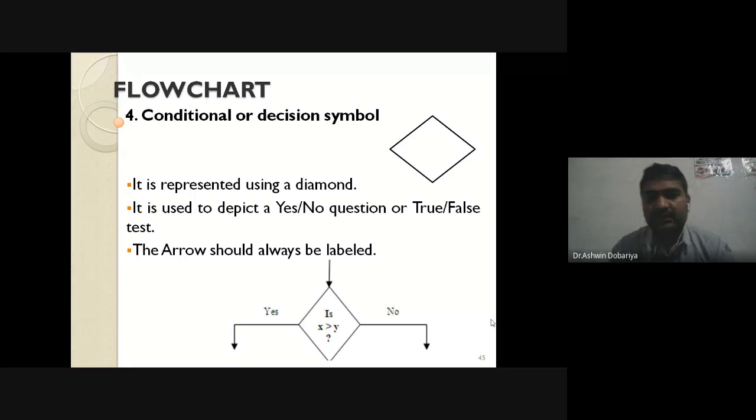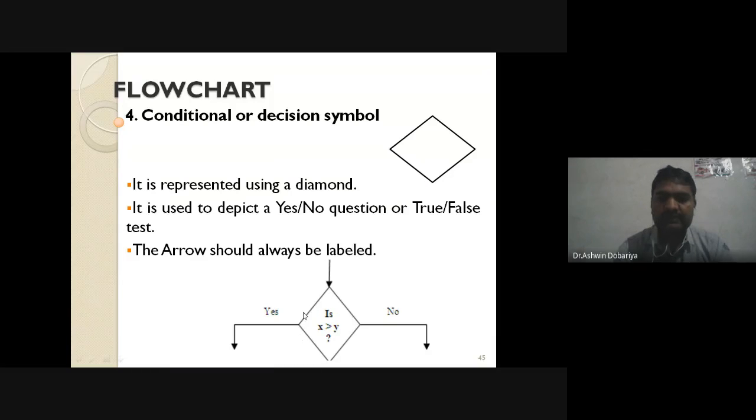Even in our algorithm, we have discussed that whenever there are multiple processes in your program, and at a time you want to execute only one process based on certain condition, the condition is generally mentioned in a diamond symbol. So diamond symbol is known as a conditional or decision symbol. This is known as a decision symbol, or you can say diamond. So decision symbol is represented using diamond, and remember this symbol has one input and two output branches, right? So this is something like that.